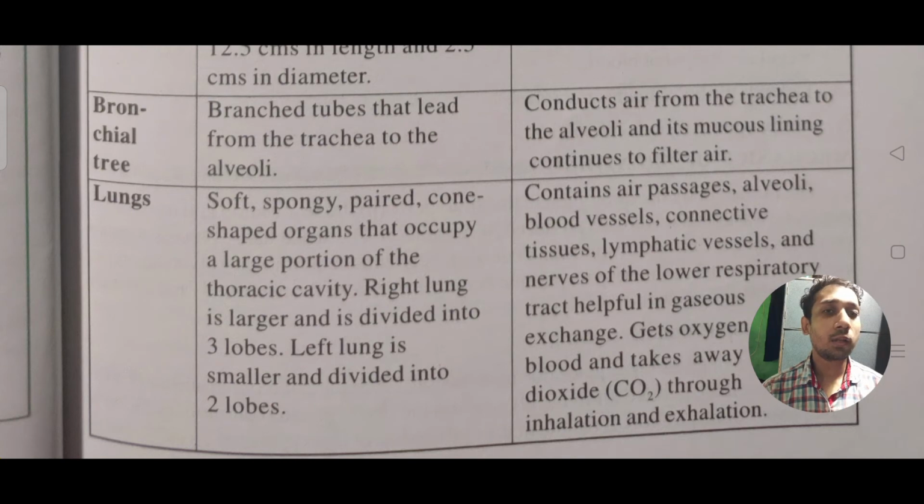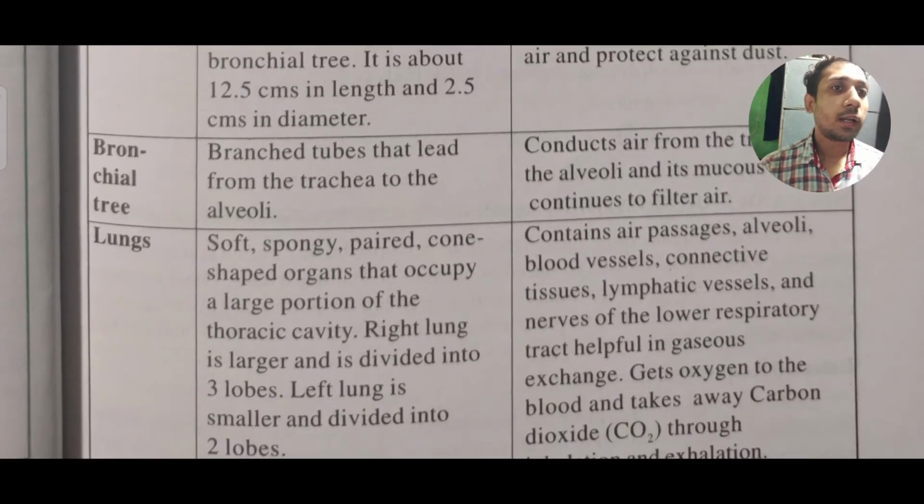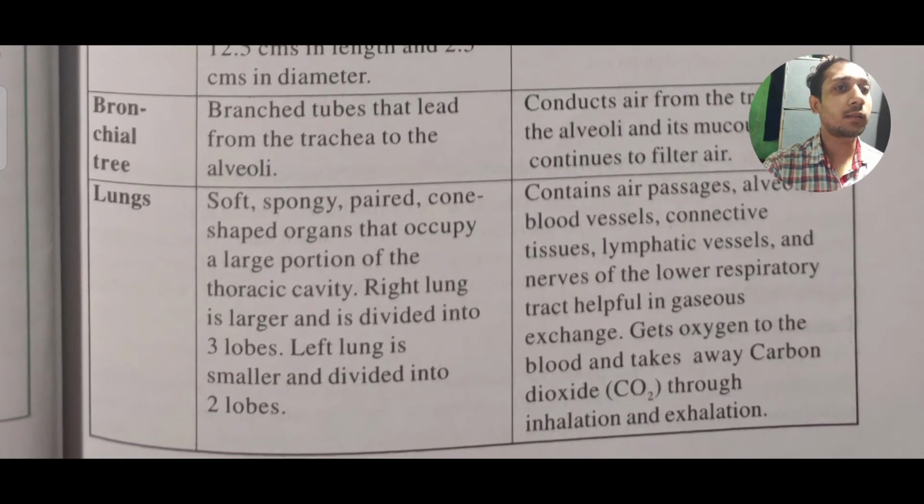Thereafter, we have lungs on both sides, the right side and the left side. The right lung is larger and divided into three lobes, but the left lung is smaller and is divided into only two lobes. Okay, so it contains air passages, alveoli, blood vessels, connective tissue, lymphatic vessels and nerves of the lower respiratory tract, helpful in gaseous exchange. It gets oxygen to the blood and takes away carbon dioxide through inhalation and exhalation.